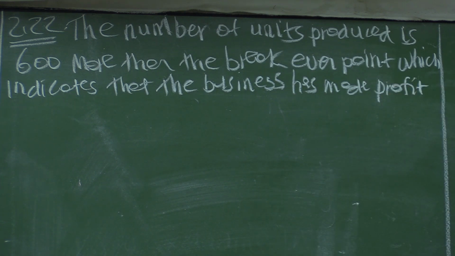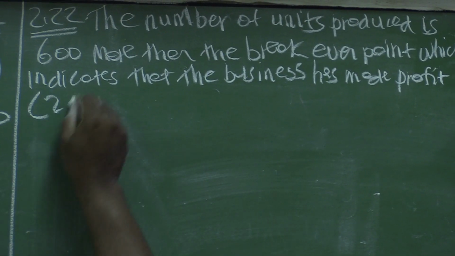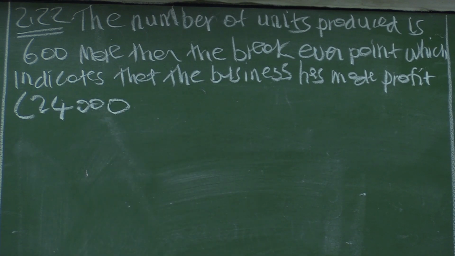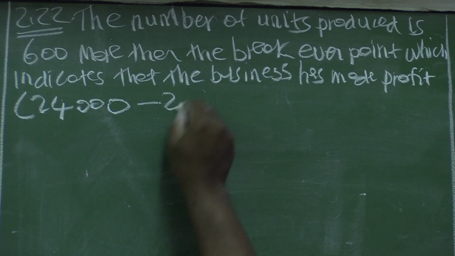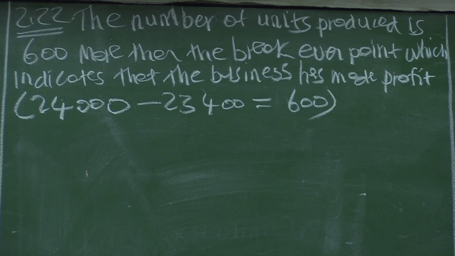The number of units produced is 600 more. Where am I getting the 600? I am comparing the total number of units produced, which is 24,000, and the break-even point, which is 23,400. So 24,000 minus 23,400 equals 600. So we were fortunate that the number of units produced and sold is more than the break-even point by 600 units, which therefore indicates that the business has made a profit.